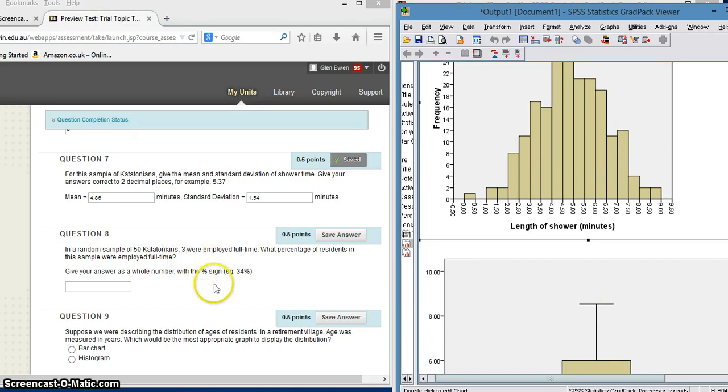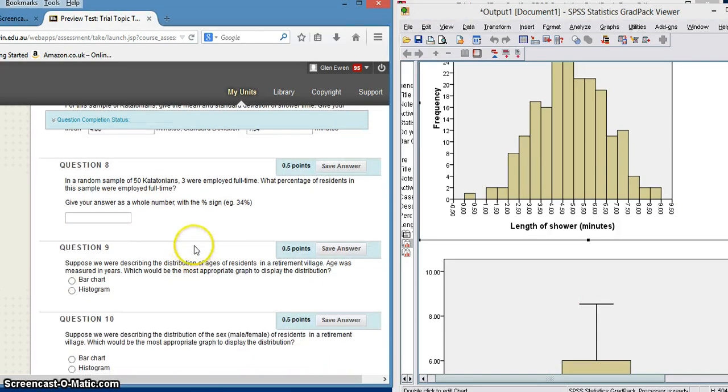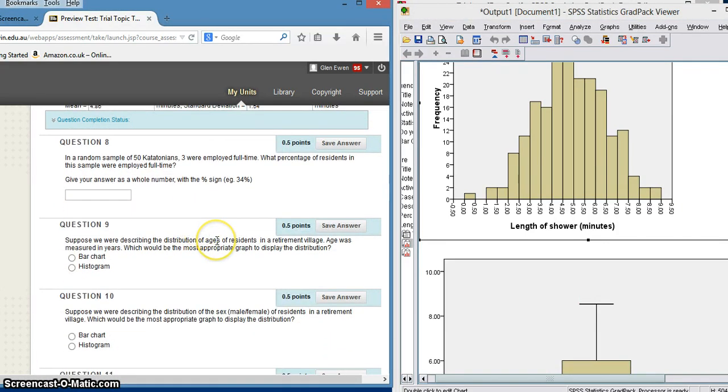Okay. Question 8. In a random sample of 50 Catatonians, 3 were employed full-time. What percentage of residents in the sample were employed full-time? Give your answer as a whole number. So if we had a sample of 50, by doing our maths it is 3 divided by 50, which will give us 0.06, I think, but anyway, it's 6%.